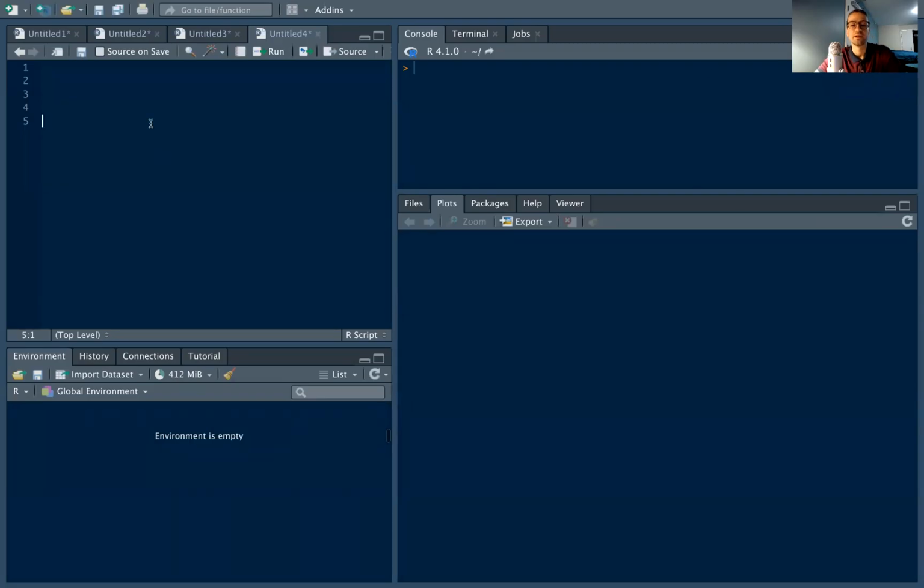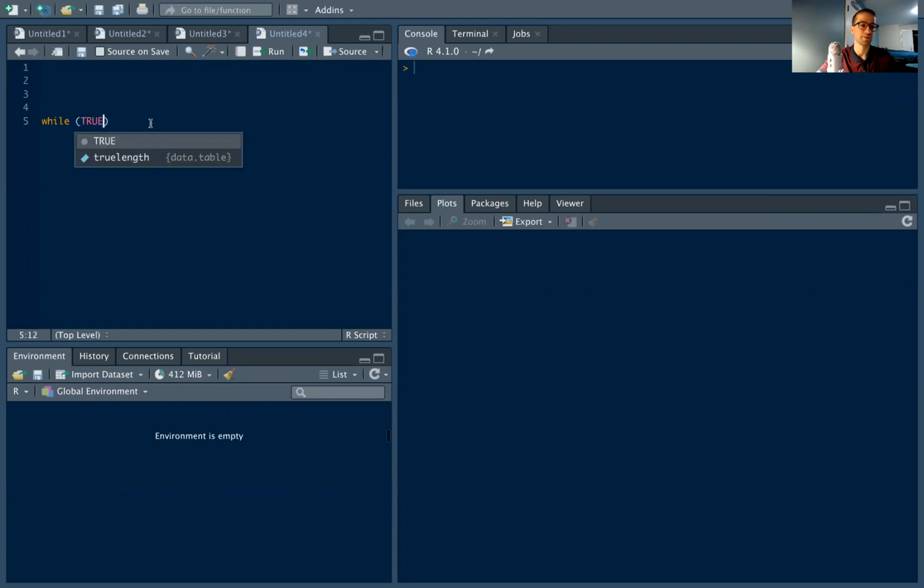Hey, welcome in. In this video, we're going to be discussing while loops, probably the second most common loop in R, second to for loops. So I'll start my script editor here, type the word while. You can notice it turns orange because it's an important word in R. And with a while loop, we're going to loop while something is true. So it's a good name.